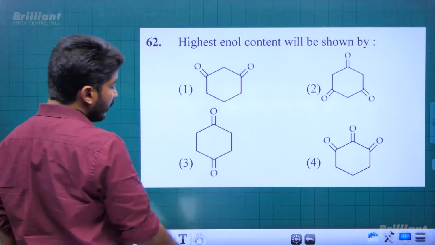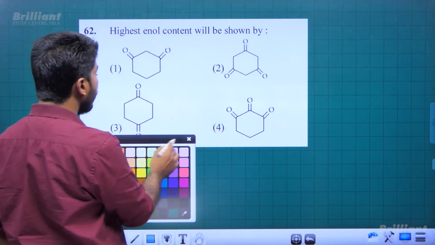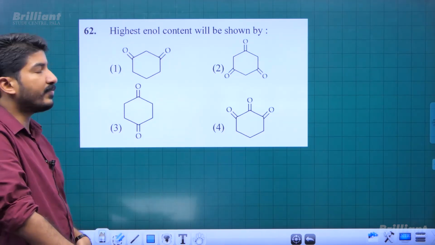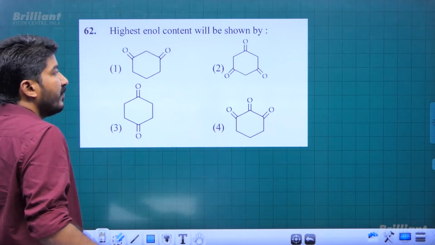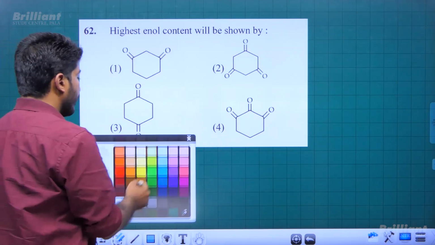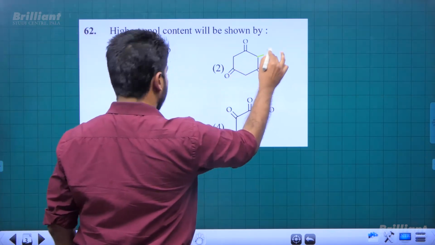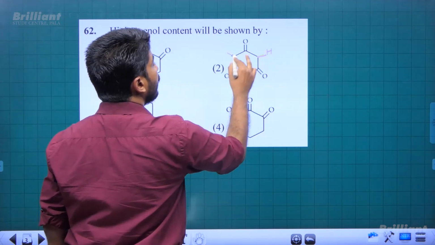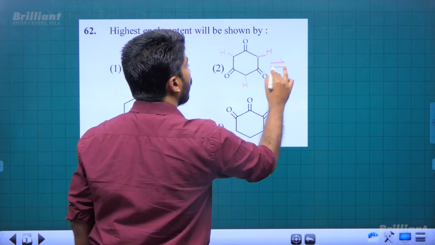Next one, highest enol content will be shown by. In general, carbonyls have a tendency to stay in keto form only. And in special cases, it can produce more amount of enols in equilibrium. Right. So in the second option, we can see a chance of more enol content because its enol will be aromatic.